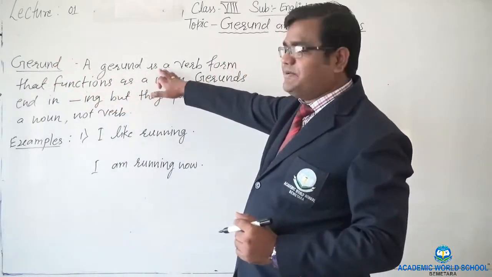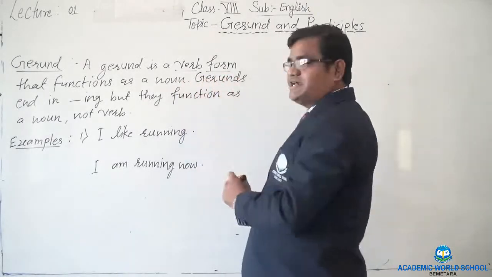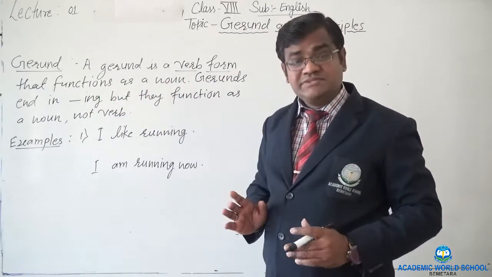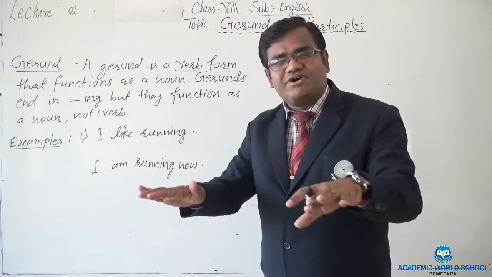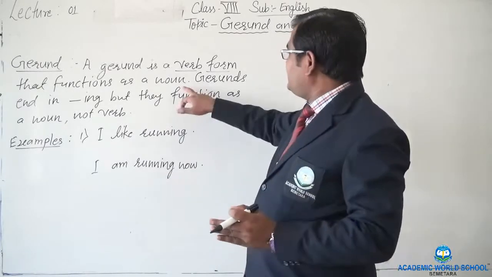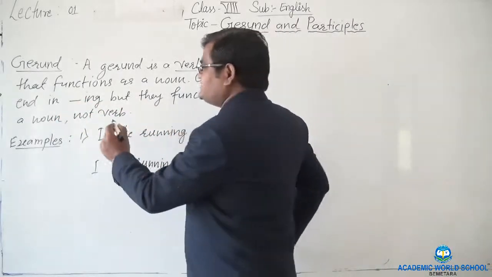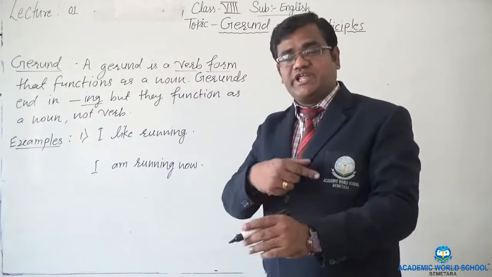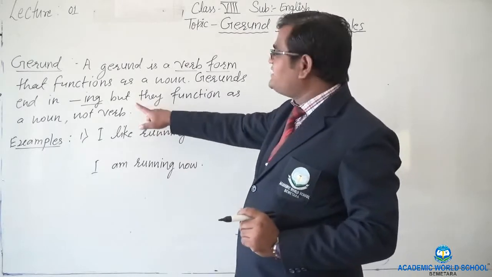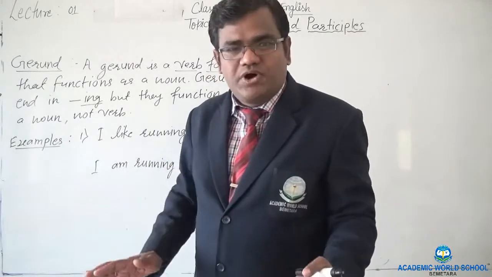The definition says, a gerund is a verb form. Just look here. It is a verb form that functions as a noun. It is functioning not as a verb. It is a verb form, but it functions as a noun. Gerunds end in ing. It means we have to take the ing form of the verb, that is only gerund. You will see with the example, but they function as a noun, not as a verb, right?